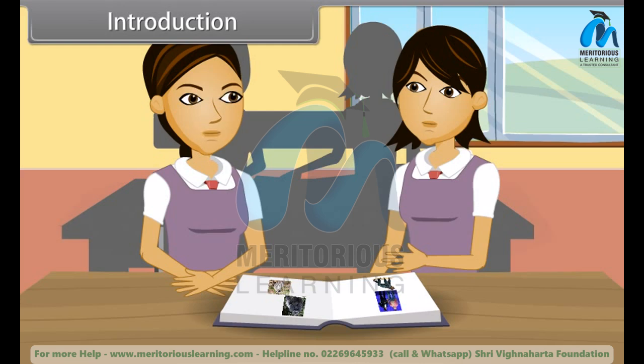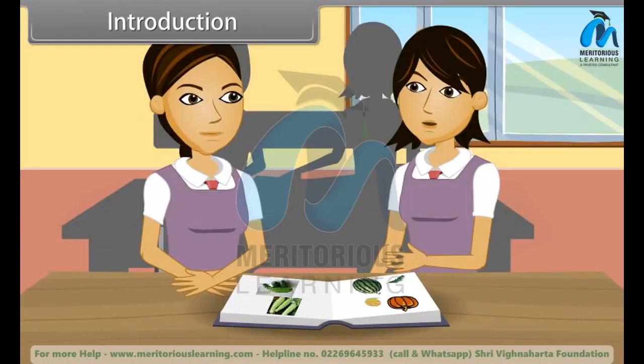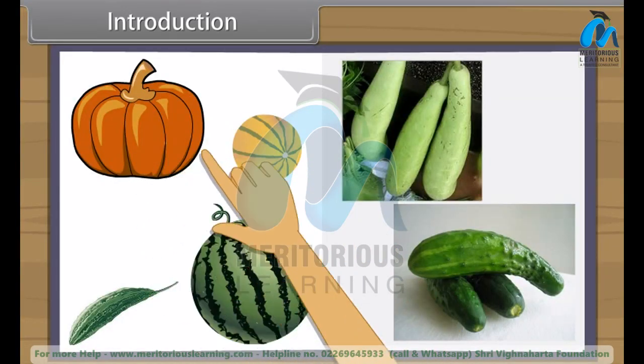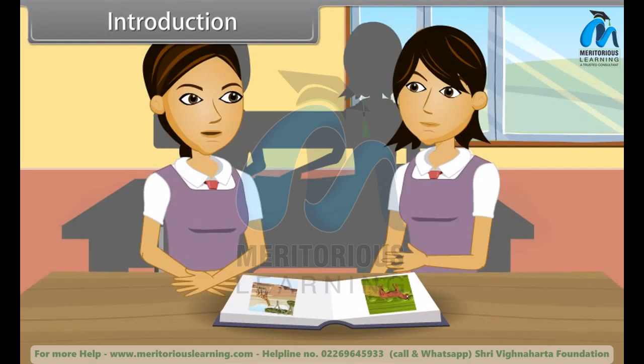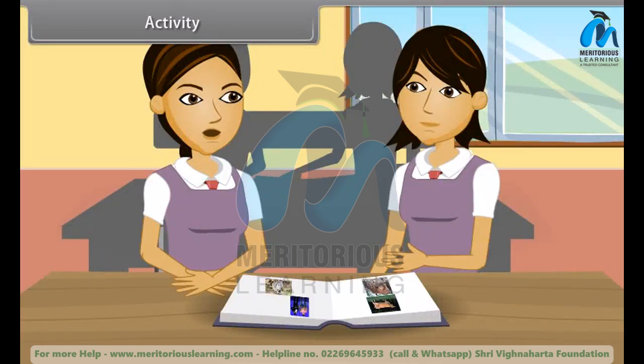These differences are within a species, but within a genus, there are some similarities. Human beings, chimpanzees, gorillas, and monkeys are all alike. Similarly, among plants, melon, watermelon, bitter gourd, pumpkin, bottle gourd, cucumber, etc. have many similarities. But when we study two genera, then we find out they are entirely different. Let us do an activity to find out the similarities within a genus and differences among various genera.